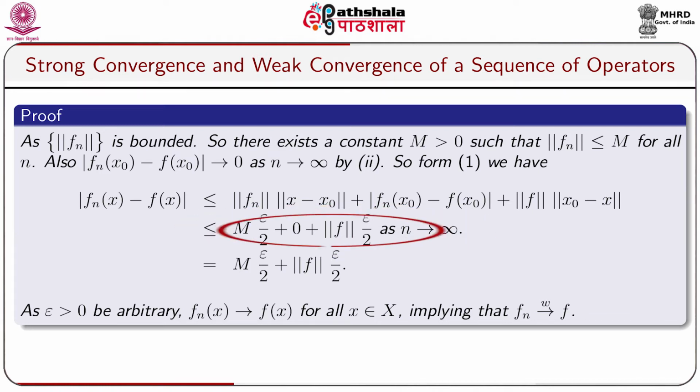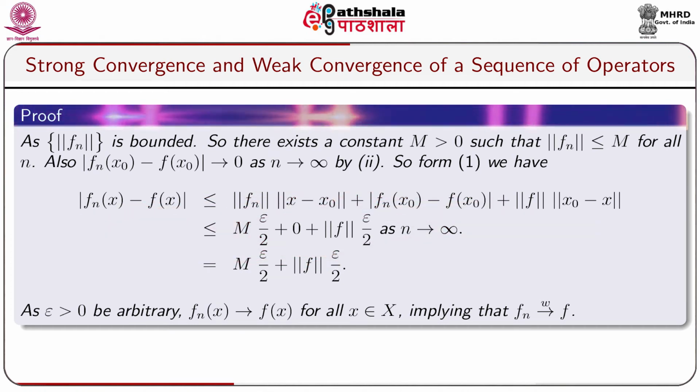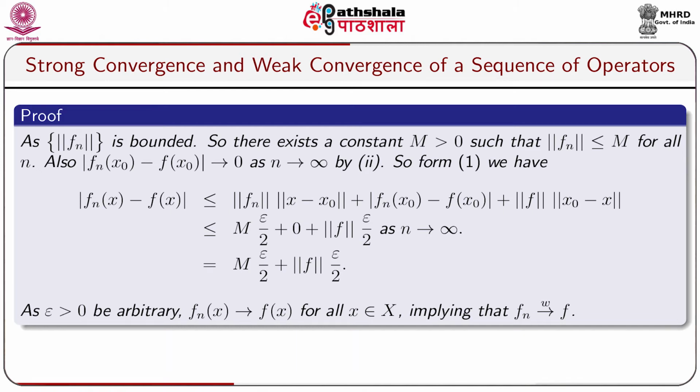which is less than or equal to M into epsilon by 2 plus 0 plus norm F into epsilon by 2 as n tends to infinity, which again equals M into epsilon by 2 plus norm F into epsilon by 2. As epsilon greater than 0 is arbitrary, it follows that Fn(x) converges to F(x) for all x belonging to X, implying that Fn converges to F weakly.